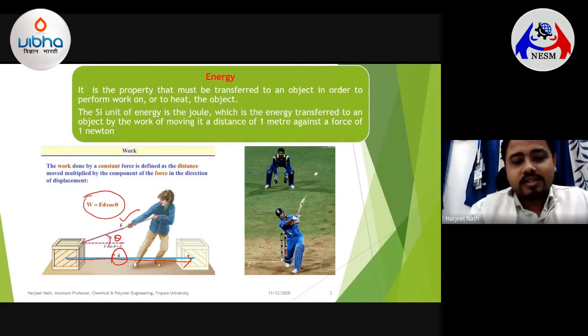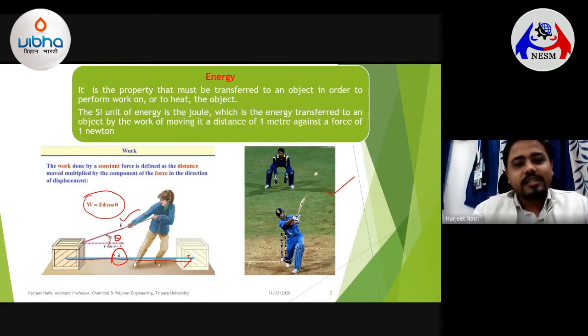Similarly, you could see in the second picture MS Dhoni hitting a ball straight away for a six in the very last ball of the previous World Cup. You could see that Dhoni is also spending some kind of energy in order to hit the ball out of the park.